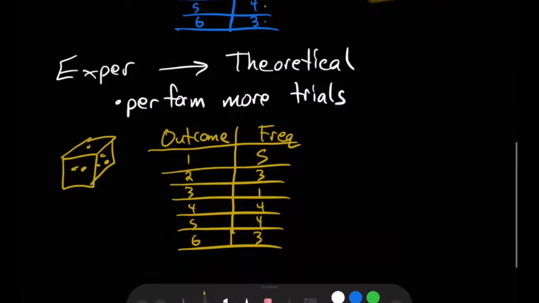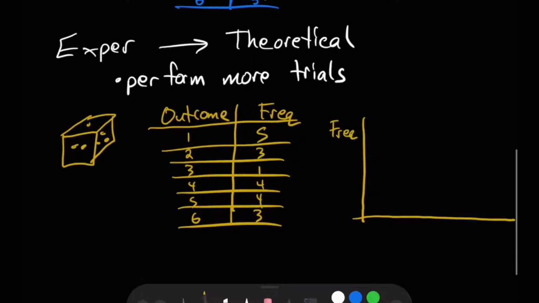But I can also represent this as a graph if I wanted to. So let's take a look at what that would look like for a moment. I'm going to have frequency on my y-axis. And maybe you can think for a moment and try to predict what kind of graph I'm going to use to represent this situation. And I'll list my outcomes on the bottom.